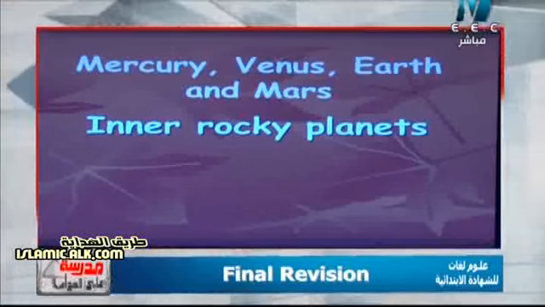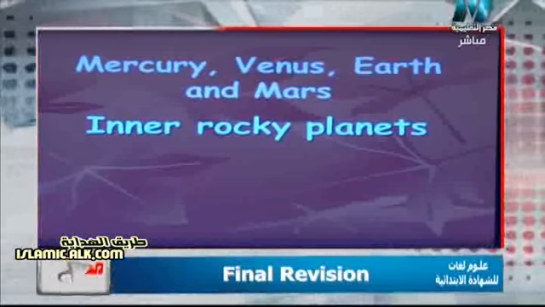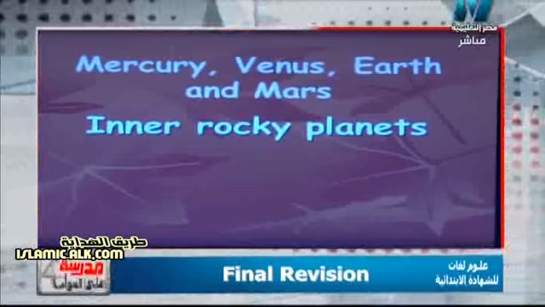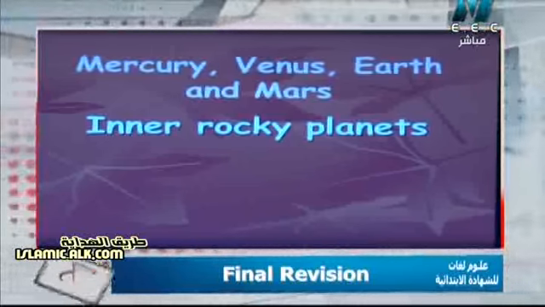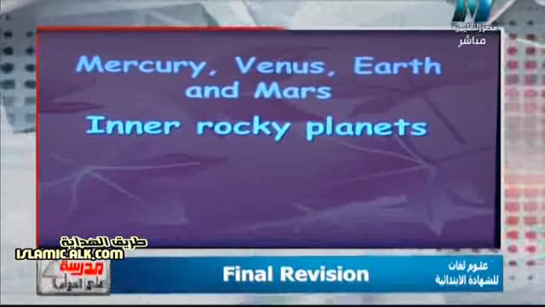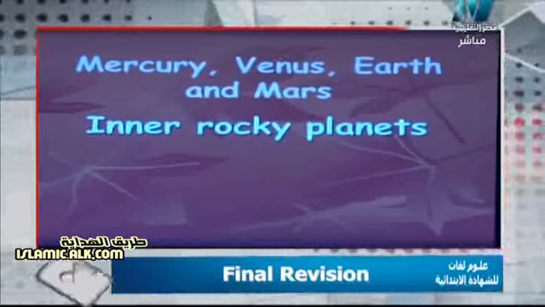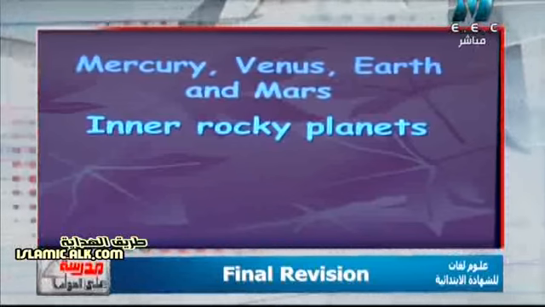So what's the difference between the first 4 and the second 4? The first 4 are called inner rocky planets because they are made of rocks, and they are inner because they are nearest to the sun. So again, Mercury, Venus, Earth, and Mars are called inner rocky planets.